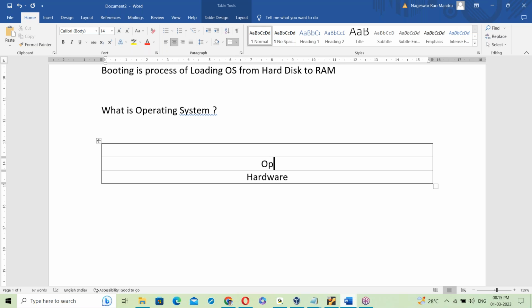On top of hardware there is an OS, operating system, running. On top of the OS, different programs like C program, C++, maybe Java program, maybe Python scripting, maybe Hadoop programs, maybe databases, maybe any tools. All are running on top of the OS.